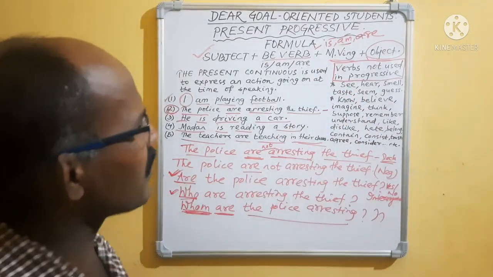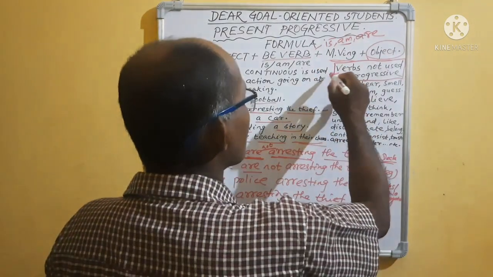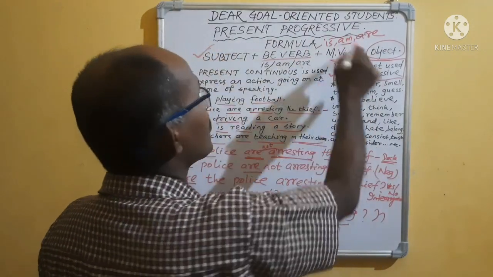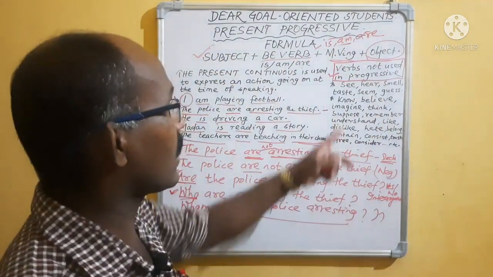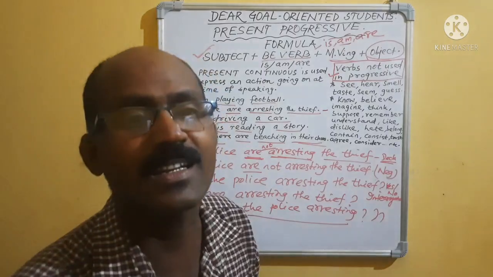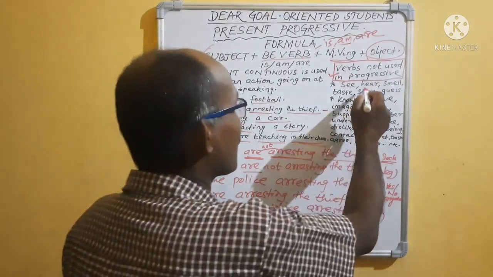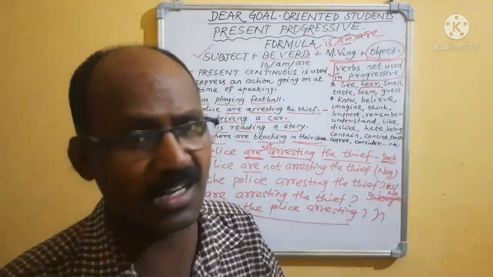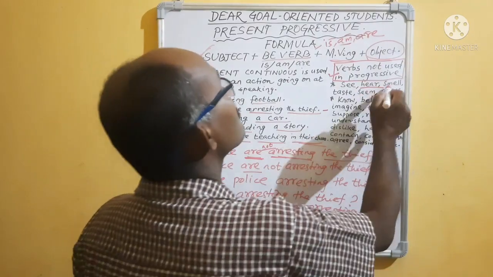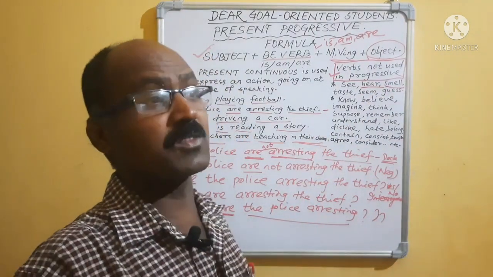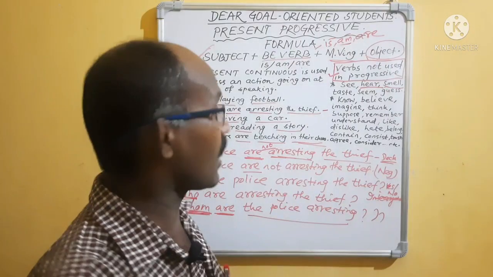Please remember, sometimes we are telling these verbs will not take present continuous. What? I am seeing him, it is not right. I see him. Okay, I am hearing him, it is not right. I hear. Okay, I am smelling it, it is not right.